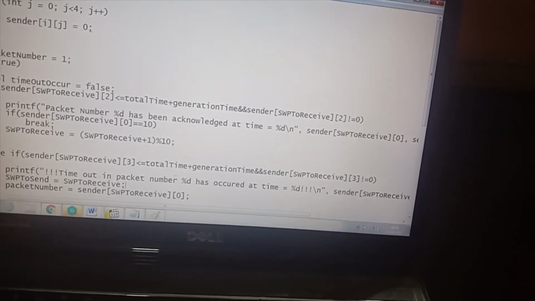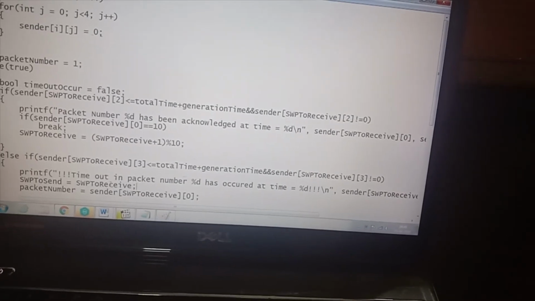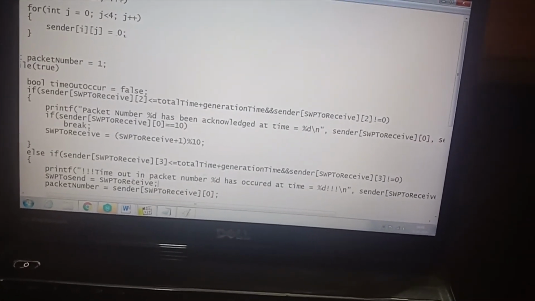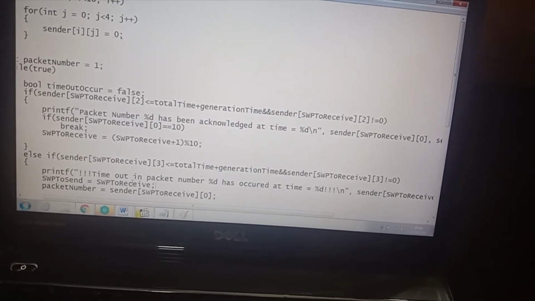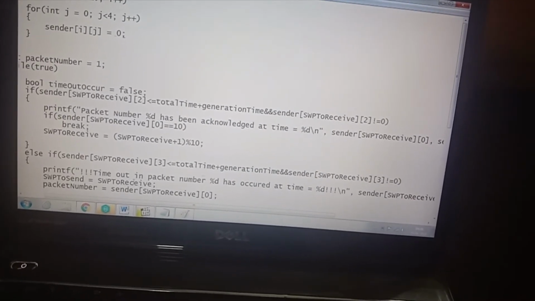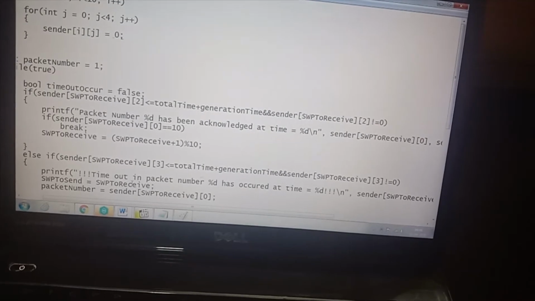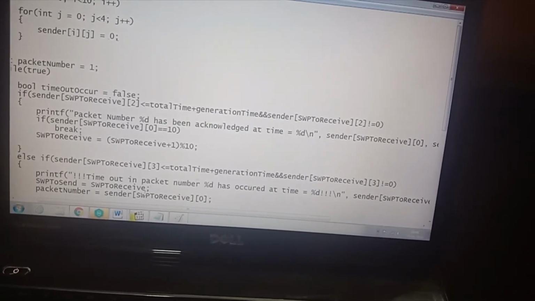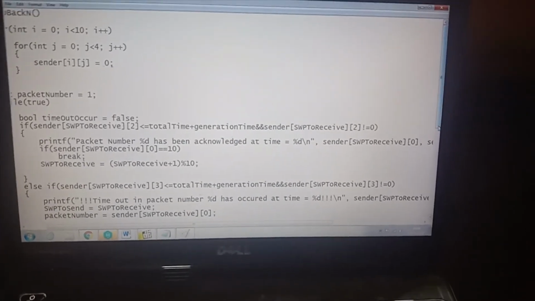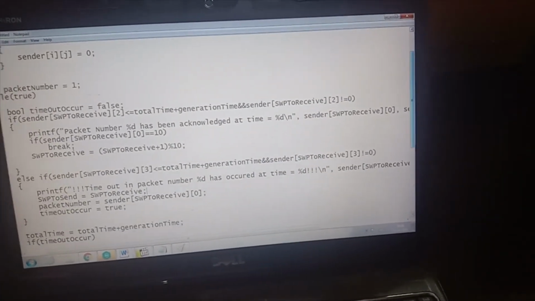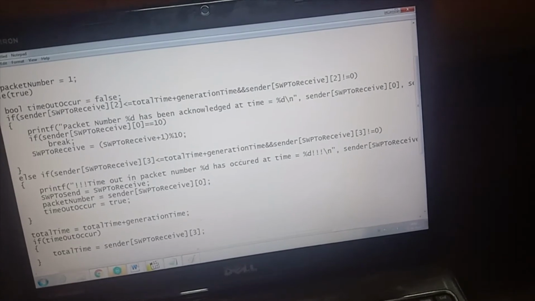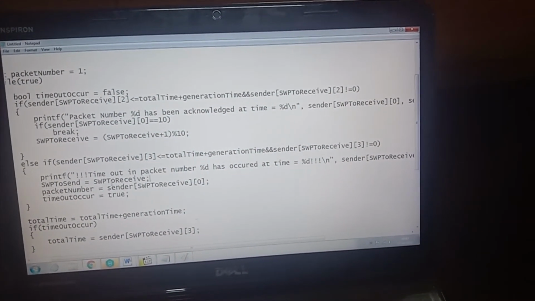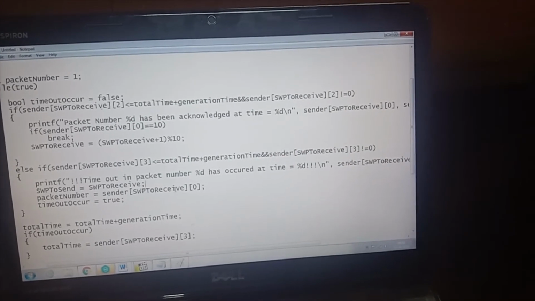have to be sent. So suppose packet number 4 has been lost, then from packet number 4, whatever packets were sent will all be resent. Even though those packets have reached safely, all those packets will be resent. So here we use the concept of cumulative acknowledgement. Whatever is the sliding window protocol of the receiver, we store that to the sender, because from there on, all the packets have to be resent. So that is the reason why we have initialized it.